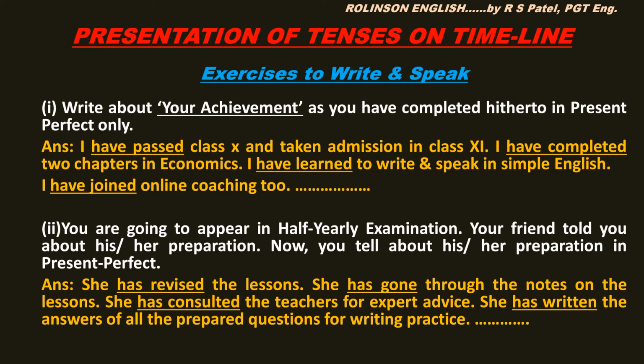First situation is, write about your achievement as you have completed hitherto, in present perfect only. Okay, whatever you have done and achieved hitherto, I mean to this point of time in your life, that is your achievement. So let us count it. Response is, I have passed class 10th, I have taken admission in class 11th, I have completed 2 chapters in economics, I have learned to write and speak in simple English, I have joined online coaching too. Continue adding, writing and speaking.